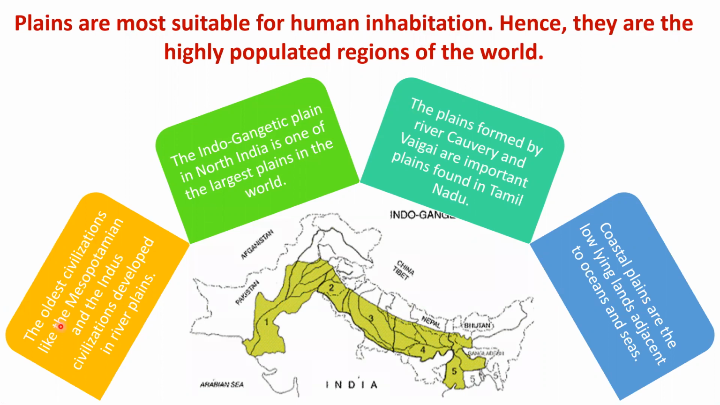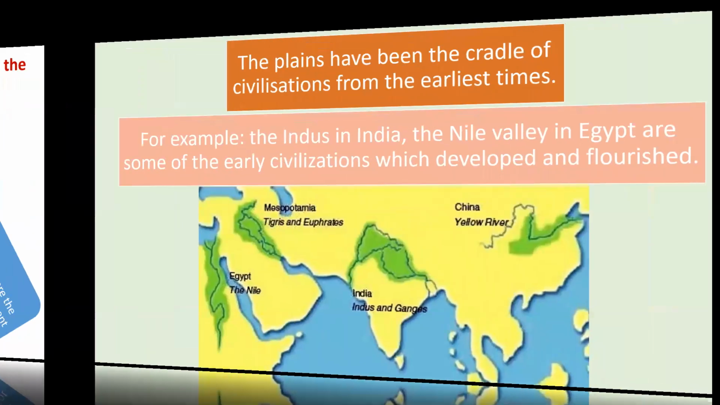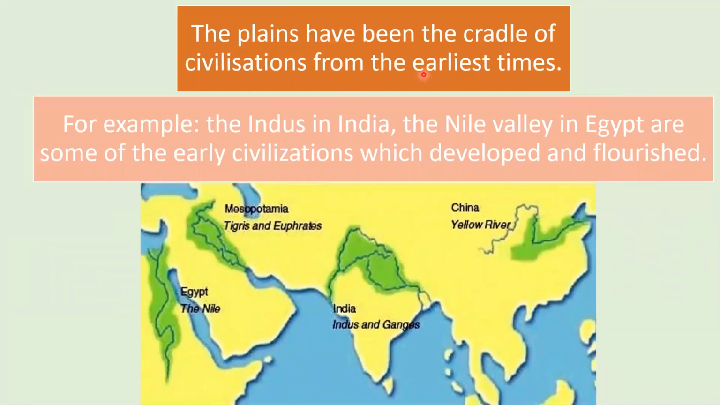The oldest civilizations like Mesopotamian and the Indus civilizations developed in river plains. The Indo-Gangetic Plain in North India is one of the largest plains in the world. The plains formed by rivers Kaveri and Vaigai are important plains found in Tamil Nadu. Coastal plains are the low-lying lands adjacent to oceans and seas. The plains have been the cradle of civilizations from the earliest times.